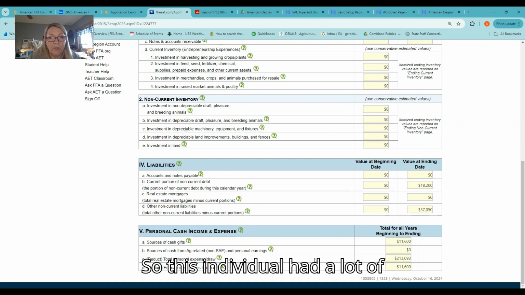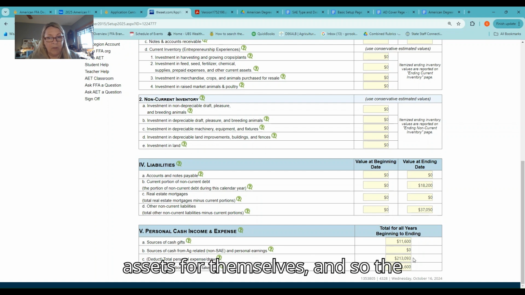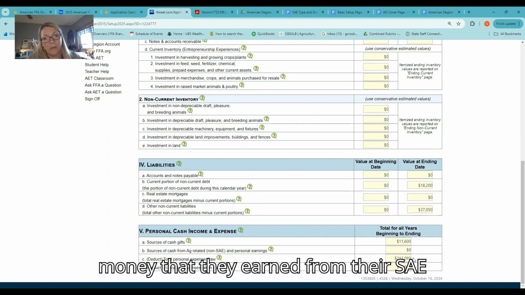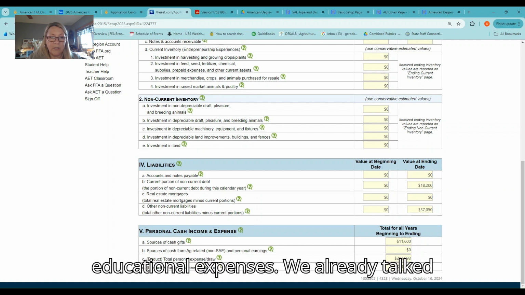So this individual had a lot of personal expenses. They bought some big assets for themselves. And so the money that they earned from their SAE project, they spent quite a bit of it on personal expenses. The last one is letter D, educational expenses.